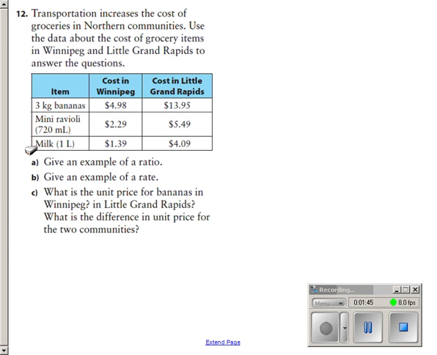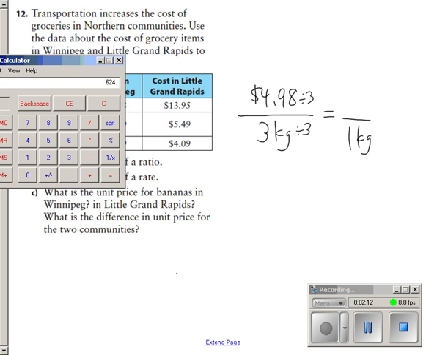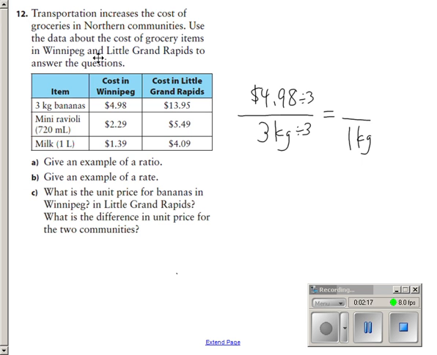The last one says, what is the unit price for bananas in Winnipeg? Well, let's look at that. Bananas in Winnipeg are $4.98. Remember, I'm making a rate here compared to kilograms, so we have a money to mass comparison. So the unit rate would then be bringing that down to 1 kilogram, which I'd have to divide by 3 to get it down to 1 kilogram. That would tell me how much it is for 1. $4.98 divided by 3 equals $1.66. So it's $1.66 for 1 kilogram of bananas in Winnipeg.